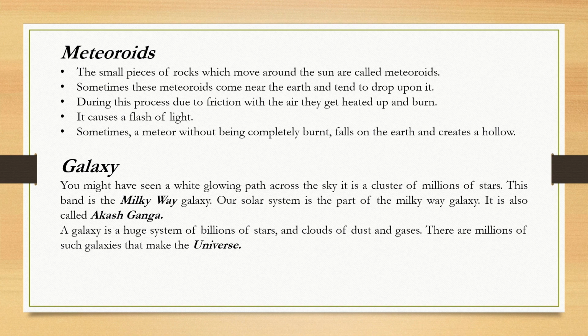A galaxy is a huge system of billions of stars and clouds of dust and gases. There are millions of such galaxies that make the universe. So if we put it in a series, we have the universe, then many galaxies present in the universe, in which there is one galaxy, that is Milky Way, in which our solar system is present. In our solar system, the head of the family is the sun, and then the 8 planets, and then asteroids and meteoroids.